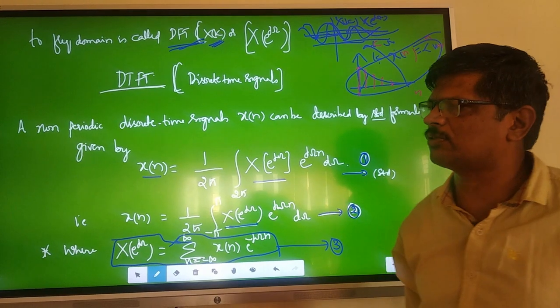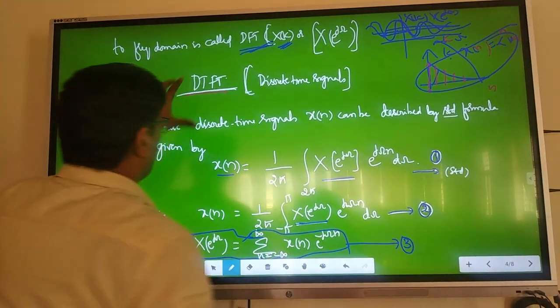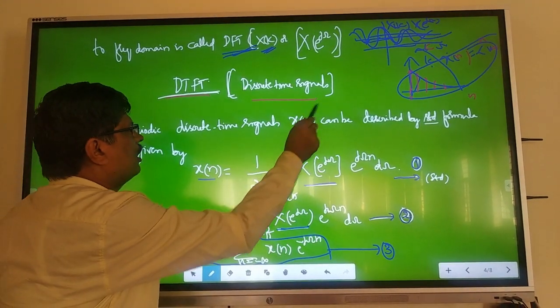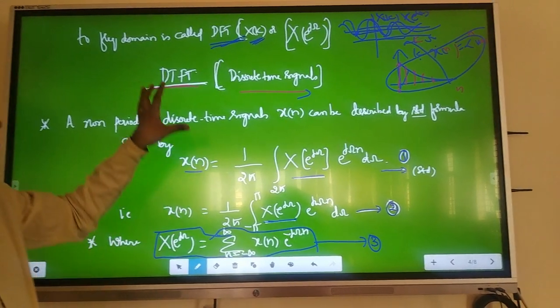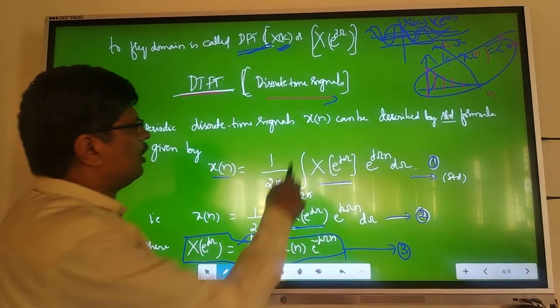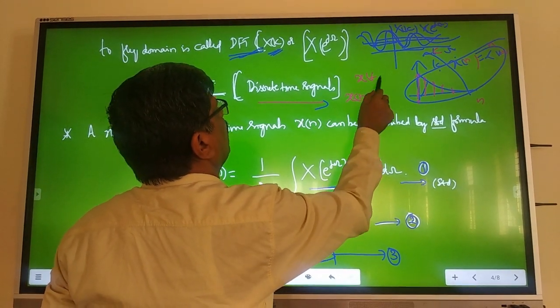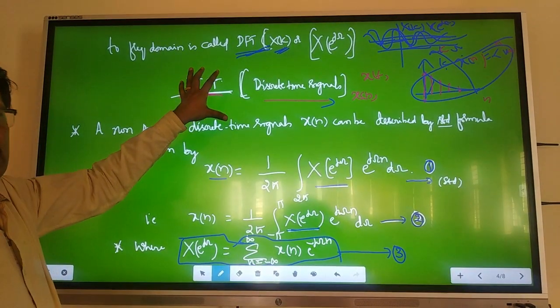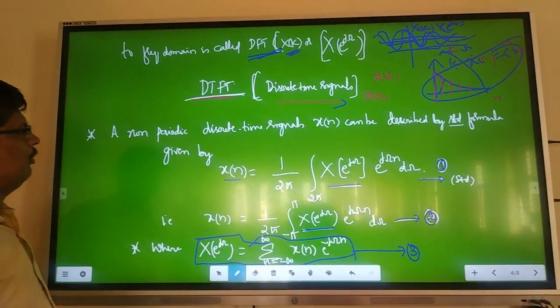That is where the discrete Fourier transform helps. Now let us see DTFT, the discrete time Fourier transform. For discrete time signals, if you are taking the Fourier transform, that is called DTFT, discrete time Fourier transform. If you take the same for x of t, continuous time signals, then the Fourier transform is called FT, right? Now let me see DTFT, the first half of the module.